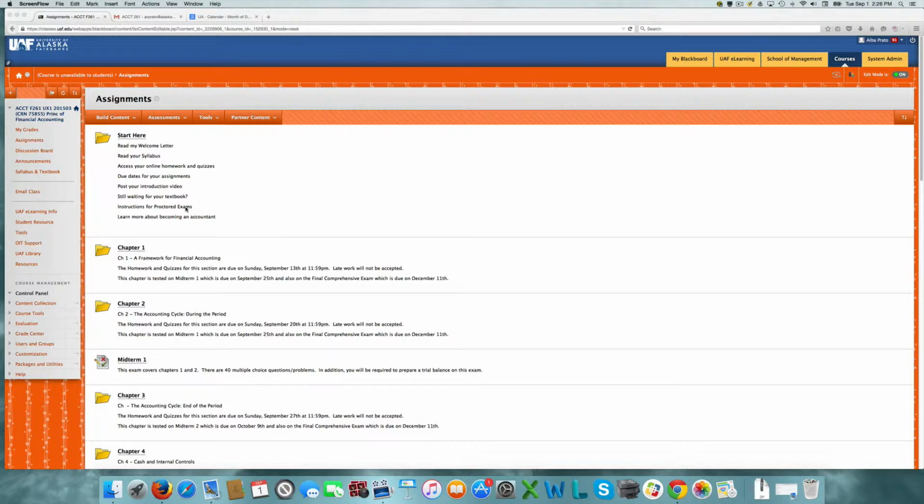Also in this section are instructions for proctored exams. There are 6 midterms in this class and they are all proctored. In addition, there is a final comprehensive exam and that is also proctored. And all of those instructions can be found by clicking in the Start Here.